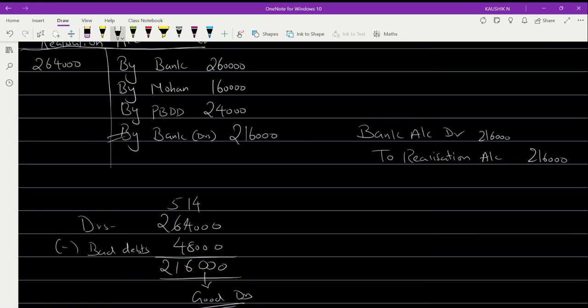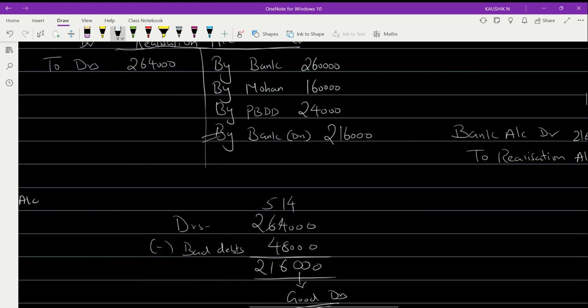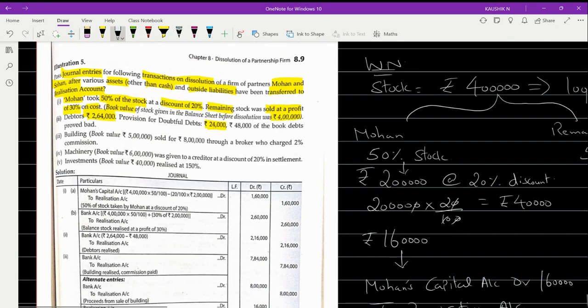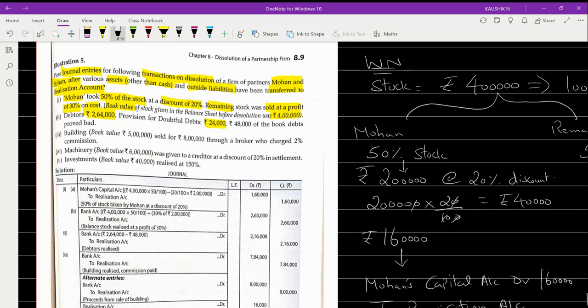Any doubt up to this, ma? Any doubt up to this? Okay. In another 5 minutes, we'll complete this problem. Okay, the second we are complete. Now look at the third one.